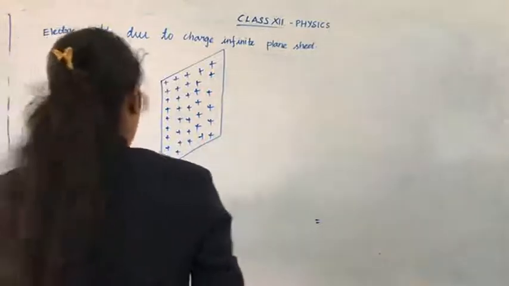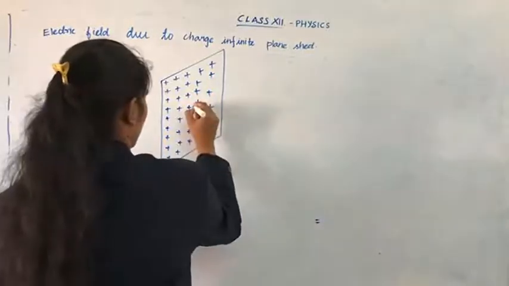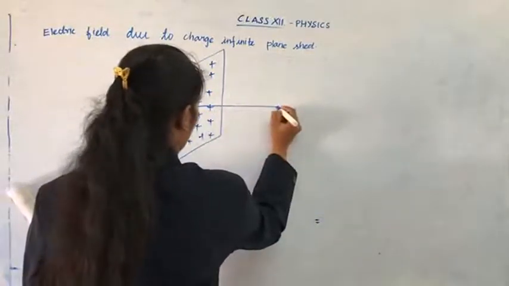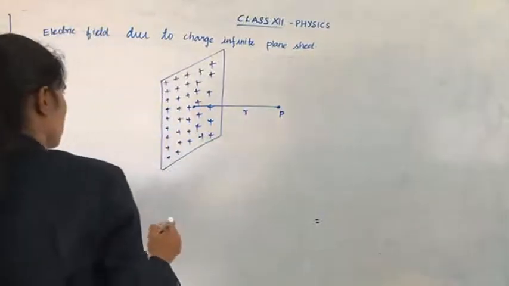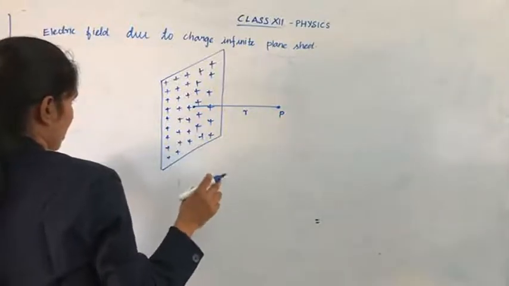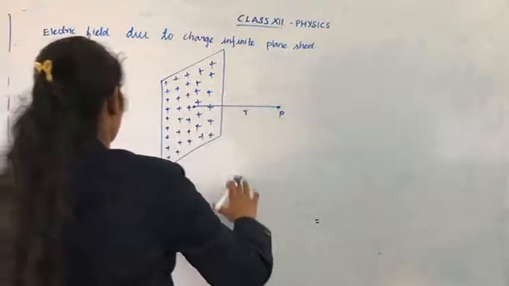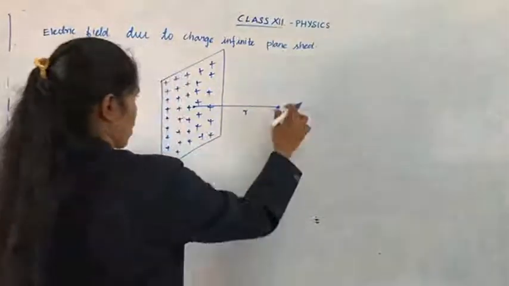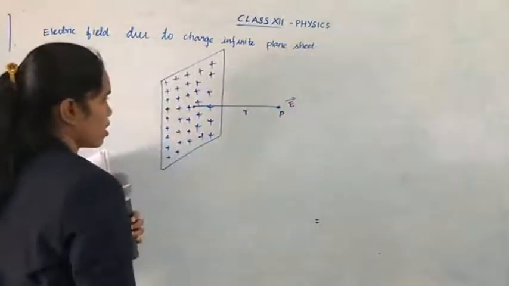I have given positive charges. Now there is a point at an equal distance. We are taking a point P, and the distance is r. In the previous one we took an infinite line, here we are taking a broad plane sheet. We are going to find the electric field at the point P.